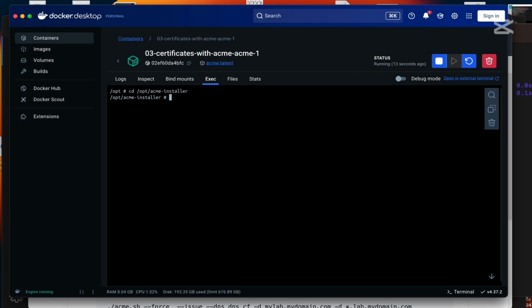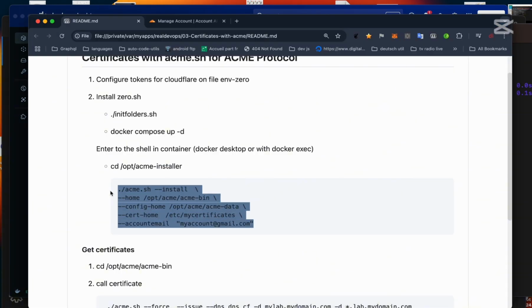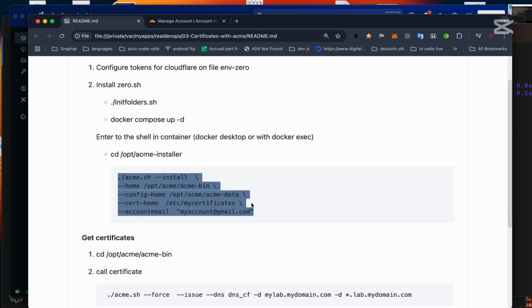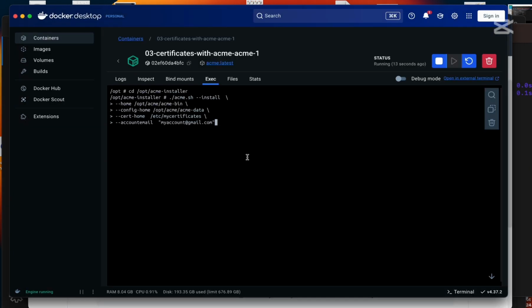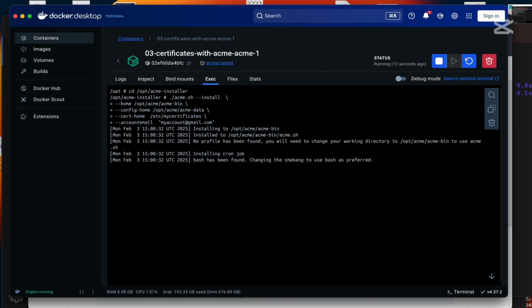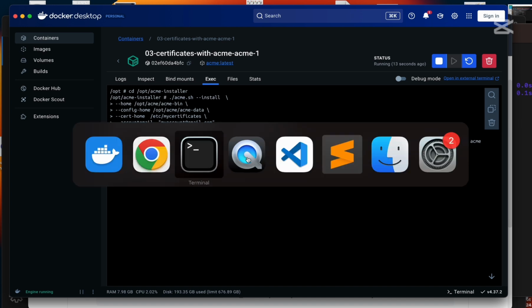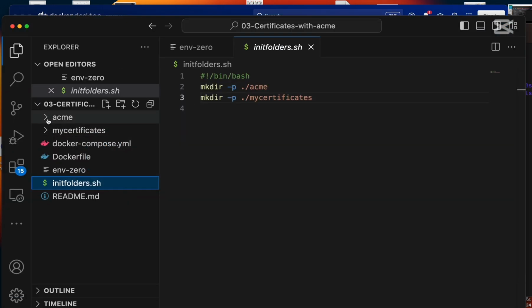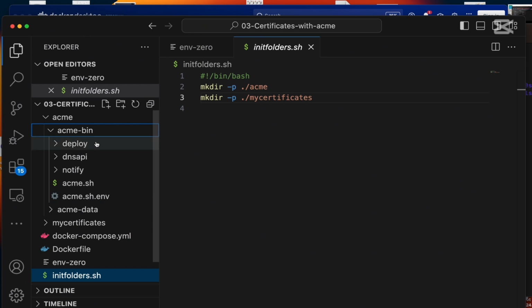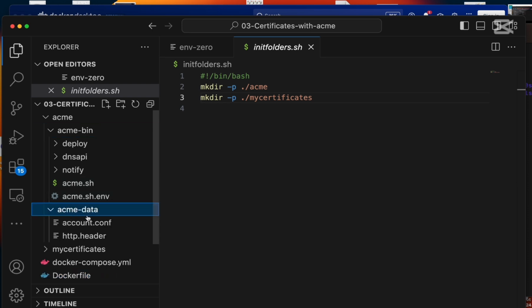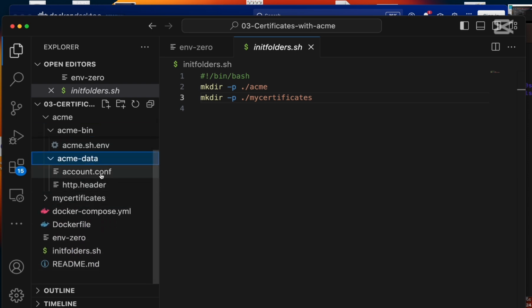Here you can use your email, but it's not really important. I'm going to use any email. Acme is installed. We're going to install here in acme bin. Okay, this is the file we are going to use to generate our certificates. And acme data is about our account. We have some data about our account.